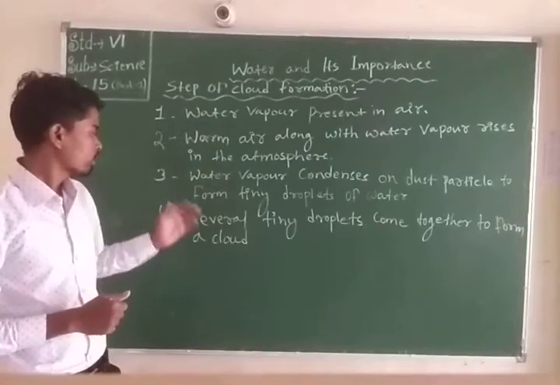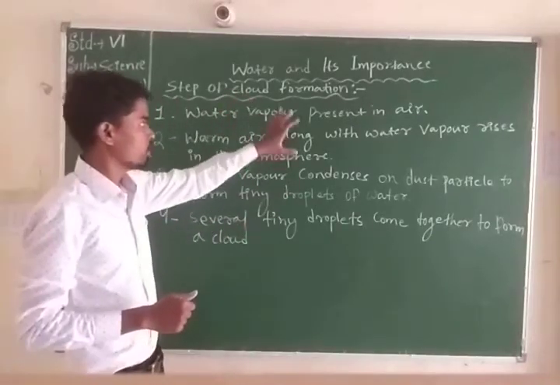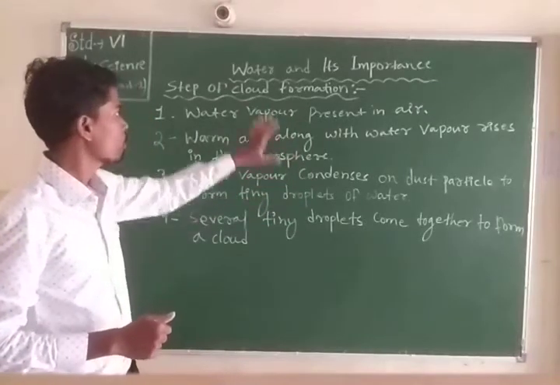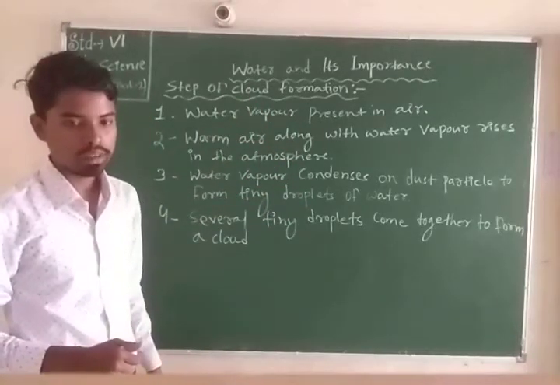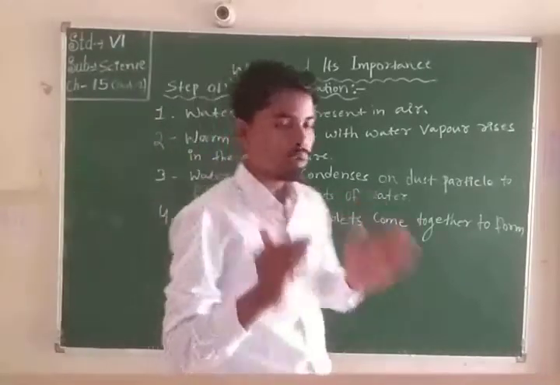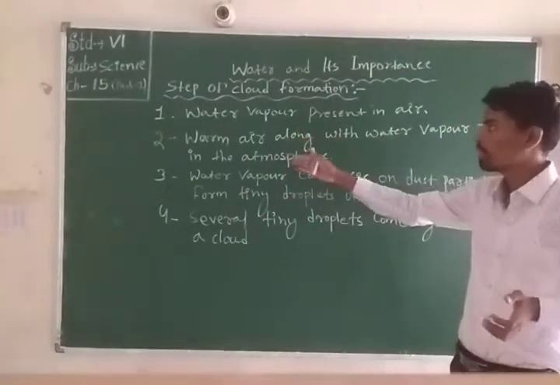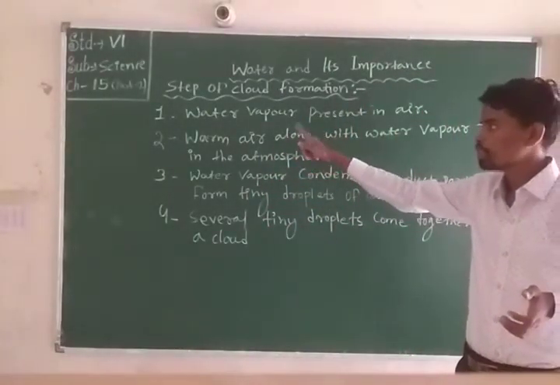These are all the stepwise processes of cloud formation. So we have observed how clouds form, step by step.